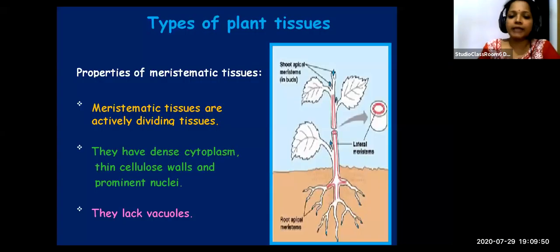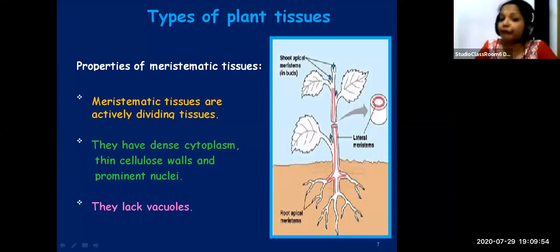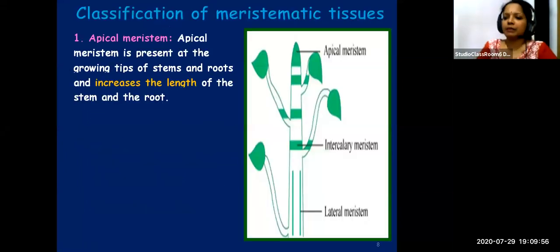Okay, this is what we covered. Now next, another important point we are going to learn, that is about the different types of meristematic tissues. You learned what are meristematic tissues. Then we learned the features of meristematic tissues. Next, we need to learn about the different types of meristematic tissues.